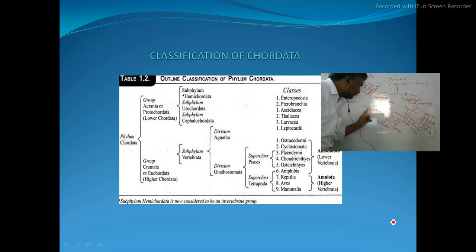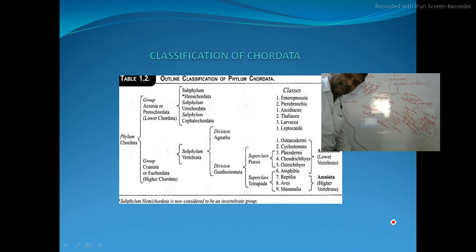Now, ostracoderms and cyclostomata. There are two kinds here. Ostracoderm organisms have completely disappeared. Cephalaspis is the example for that. And cyclostomata are now available, in living condition. So the living organism without jaws is cyclostomata.